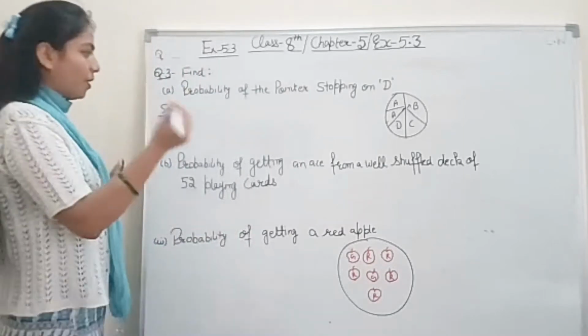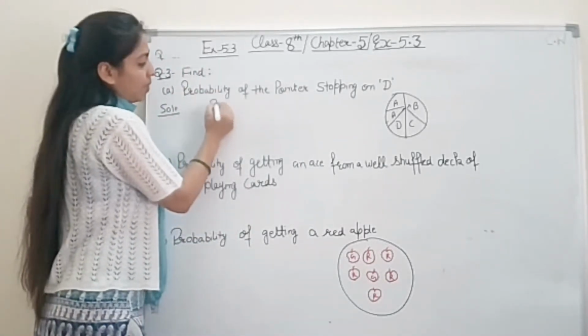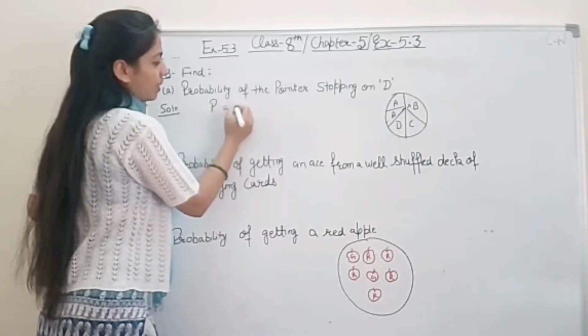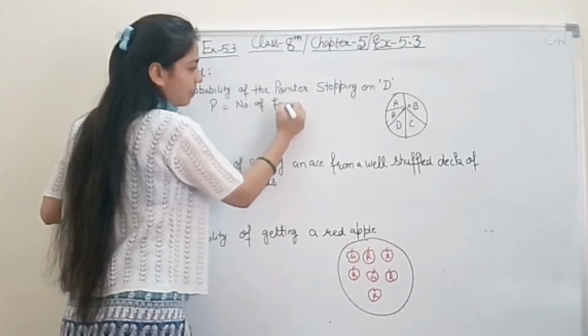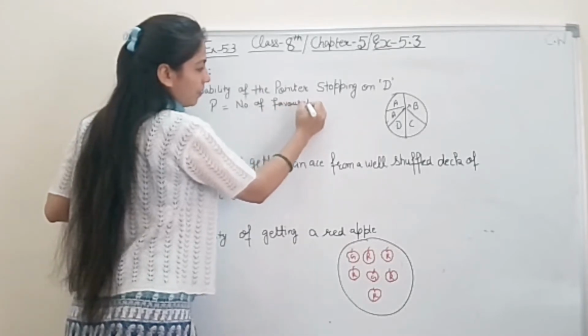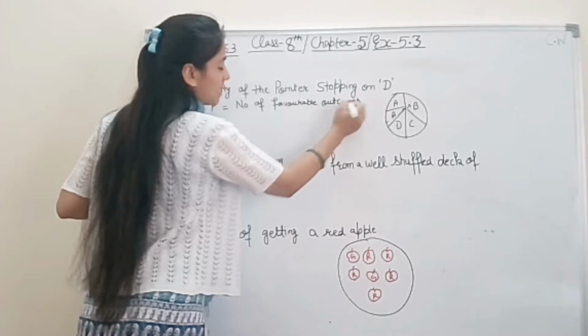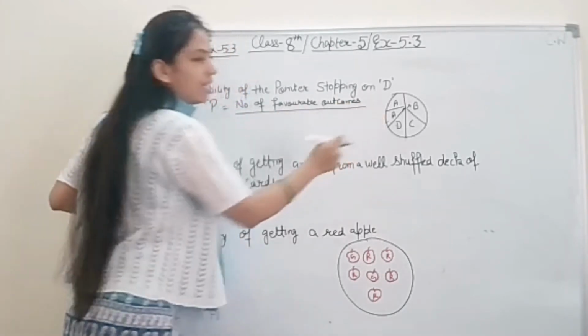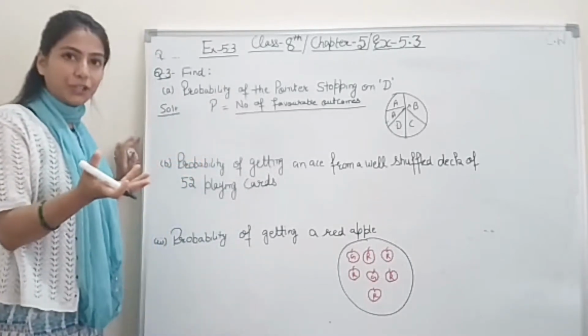Okay? So first of all, before starting the solution, you have to write down the formula first student. Probability is equal to the number of favorable outcomes divided by the total number of outcomes. Favorable means chances for that particular thing.